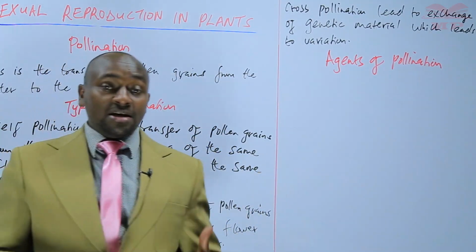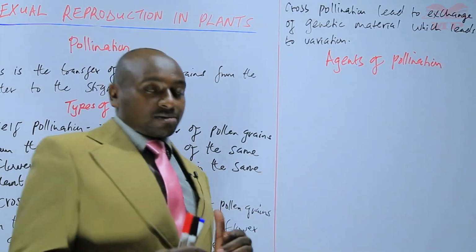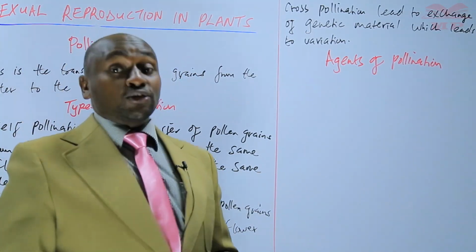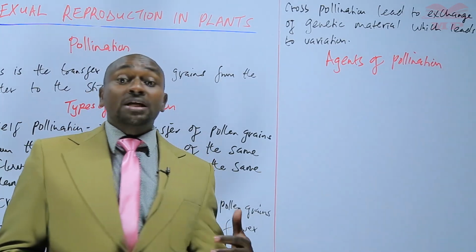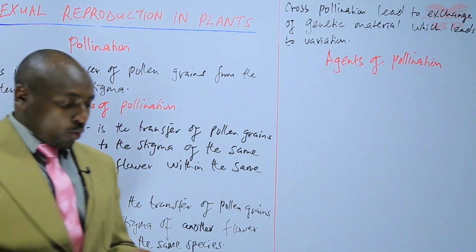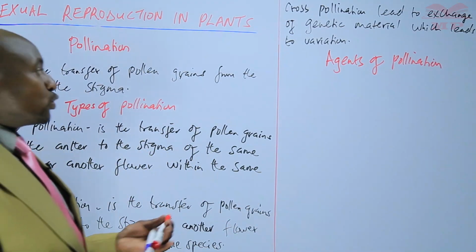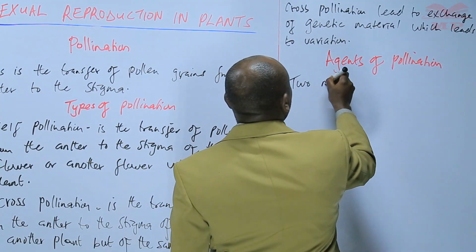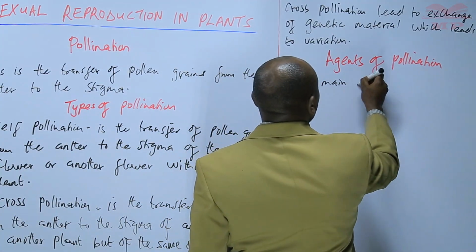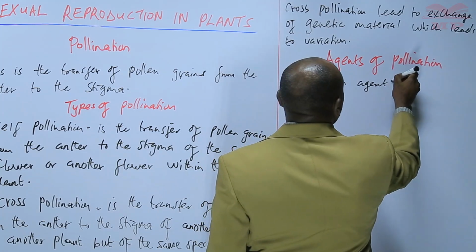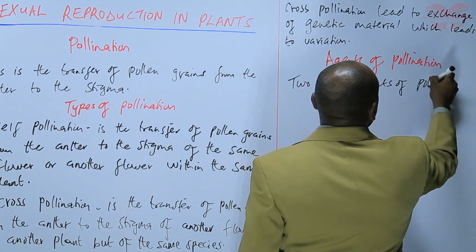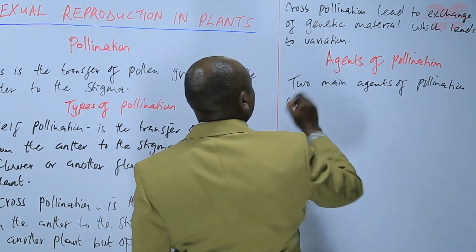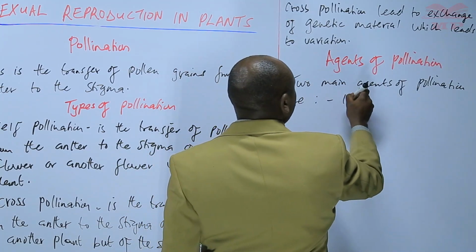Insects are the main animal agents of pollination. Or another agent of pollination can also be wind. So mainly there are those two. So two main agents of pollination are insects